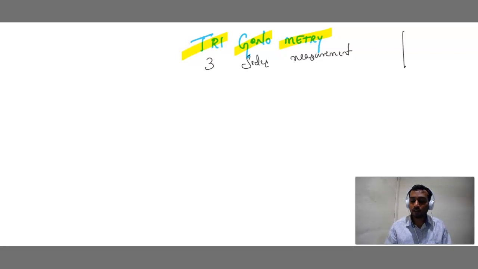Okay, for example, we can see this object, this polygon has 3 sides. If you want to measure something related to this, then we are going to use trigonometry. Trigonometry is nothing but a 3-side measurement system. This is one of the branches of mathematics. From here onwards, you have to give more importance to this chapter because this chapter leads to engineering. You can become an engineer from this platform.